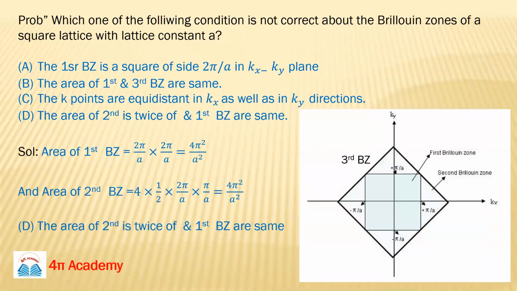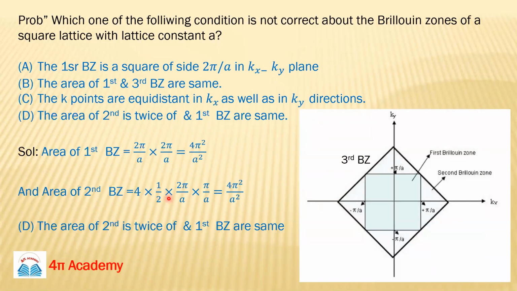Ma'am, is that right? Every Brillouin zone are same area? No, that's what we are calculating now. The area of second Brillouin zone is... What is your question exactly?